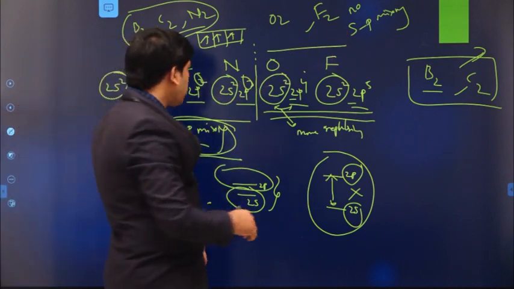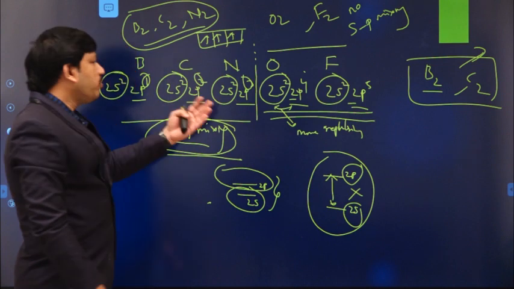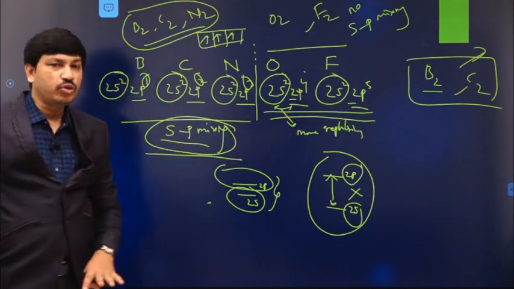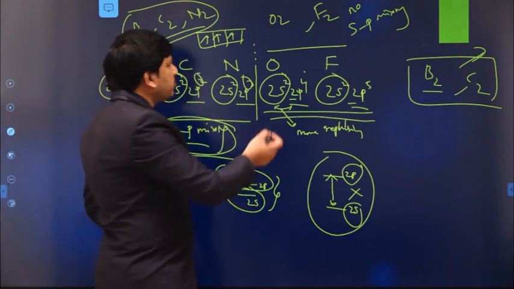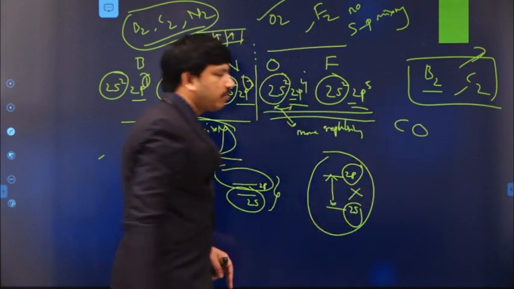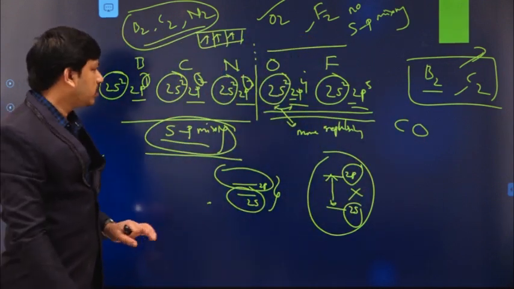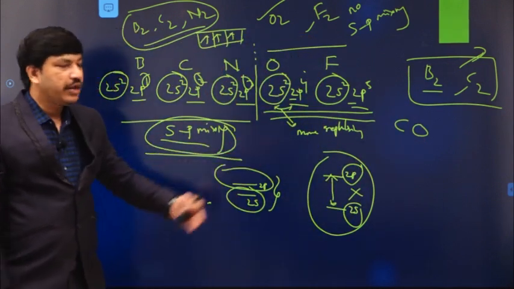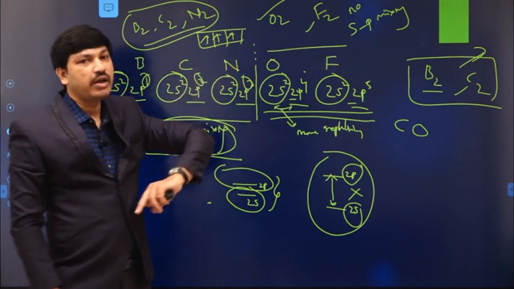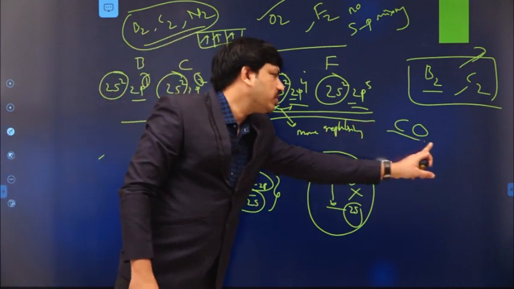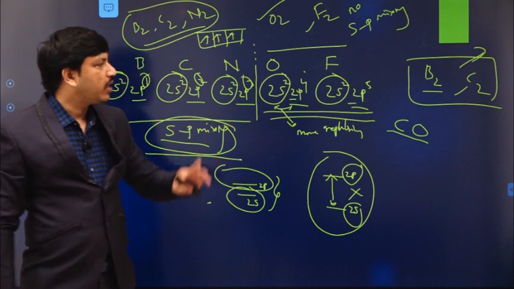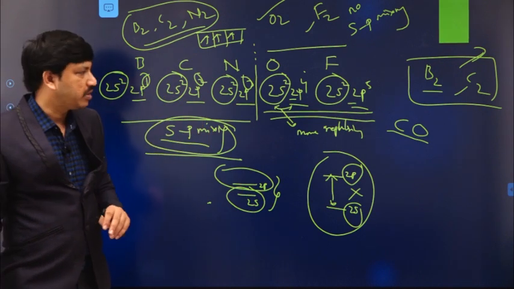Like this, we can explain the formation of various diatomic molecules using MO theory. In the next class, we will see the formation of O2 and CO molecules. I am stopping here and will continue in the next session. In the next session, I will show you how to construct the MO energy level diagram of the O2 molecule and of the CO molecule. Later, we will also discuss the construction of the MO energy level diagram of octahedral metal complexes.